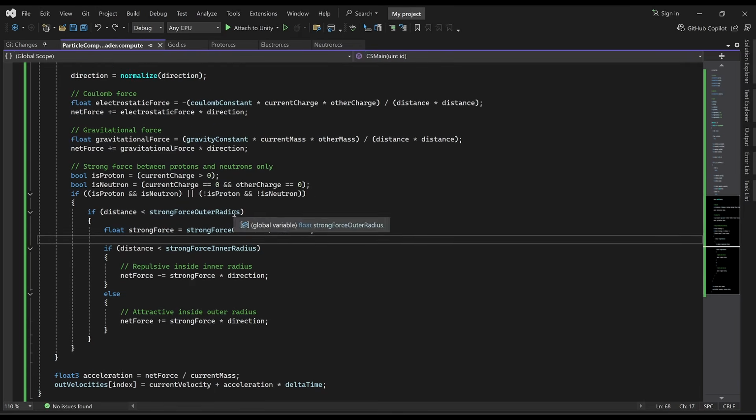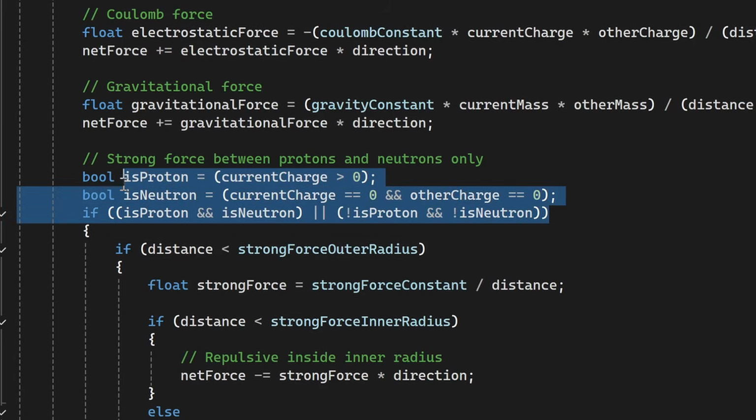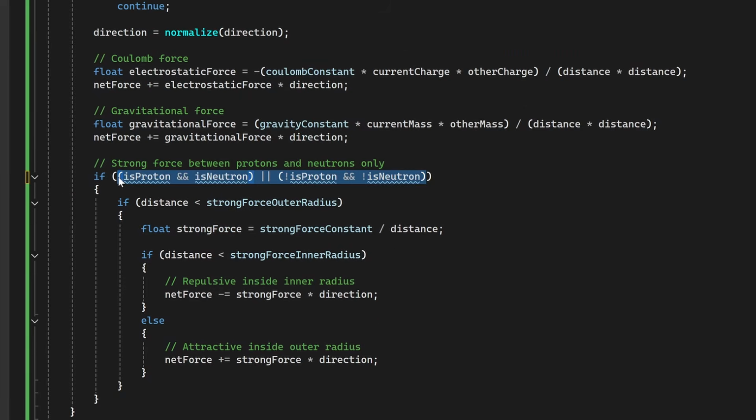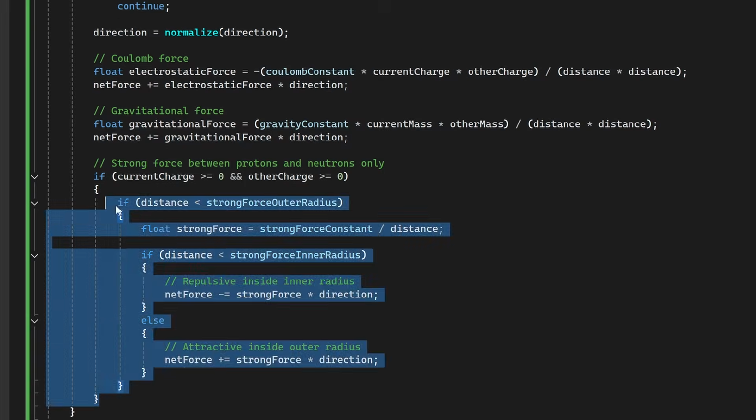Okay, you know what? Looking a little bit at the code that it gave me, this part smells a little bit fishy. I'm not really sure why it did it this way. I think it kind of messed up. I think we can take these out. Let's just say if current charge is greater than or equal to 0, and other charge is also greater than or equal to 0. That just seems like it's what should have been done in the first place.